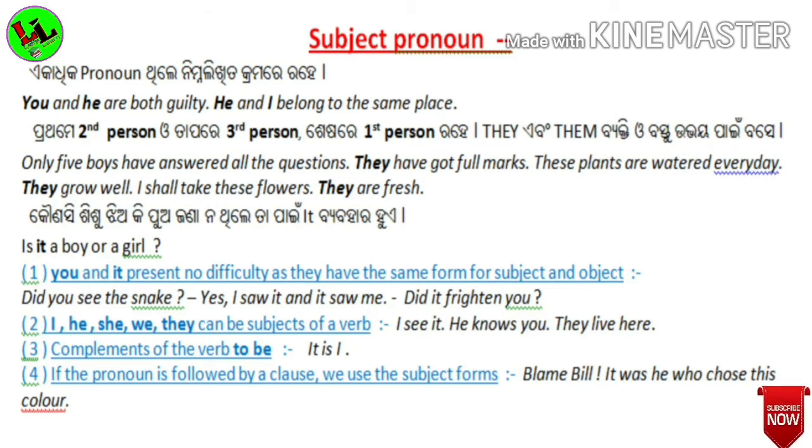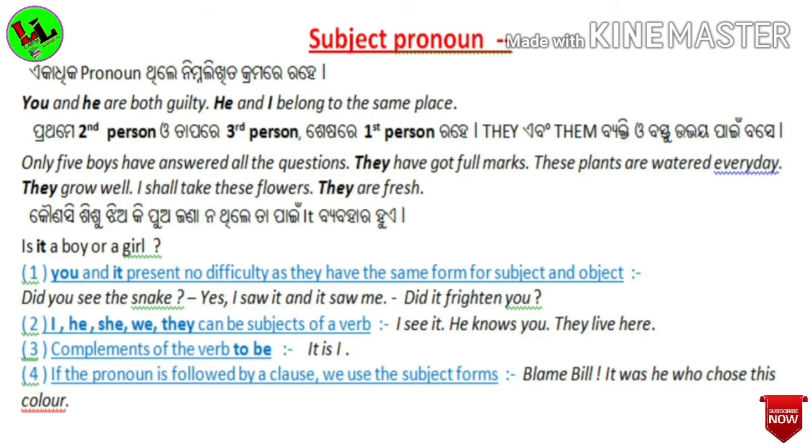Here, in this sentence, you is used. And its answer may be, yes, I saw it and it saw me. Here there are two it. The first it refers to the snake and the second it refers to the snake too. So it is the pronoun. And did it frighten you? Here it is also a pronoun used for the snake.